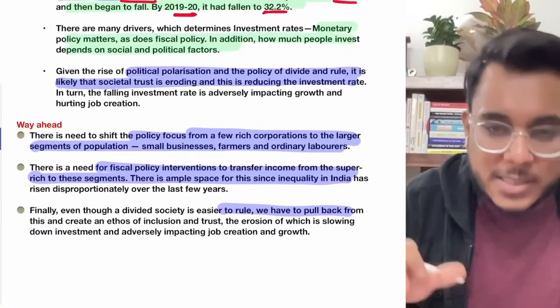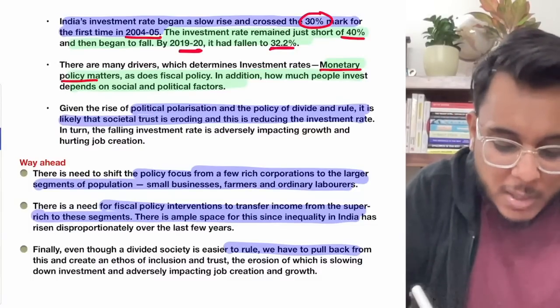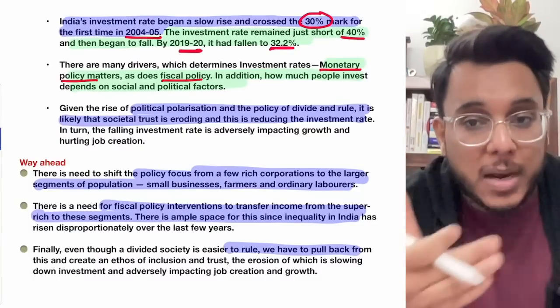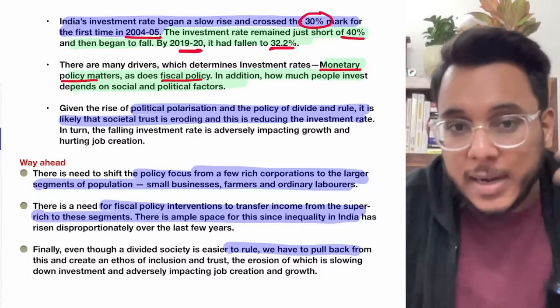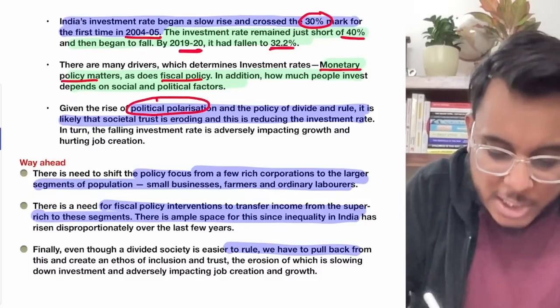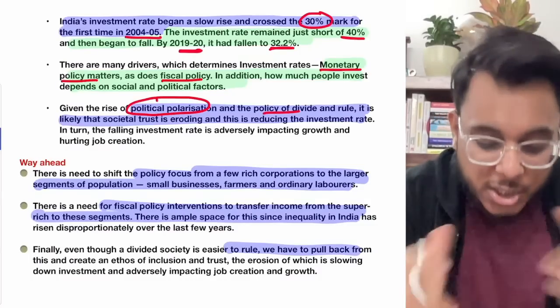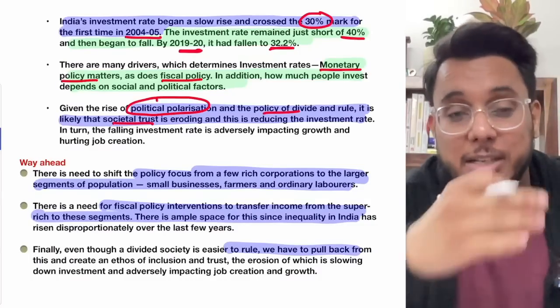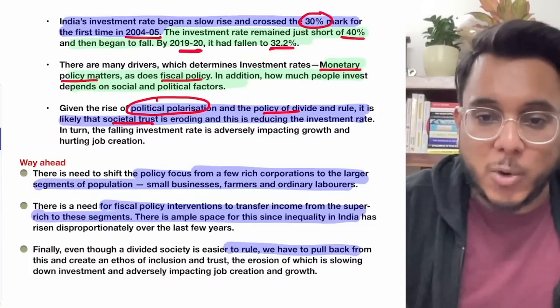Then understand this thing, that the investment rate is determined by many things: monetary policy, fiscal policy, how much people are investing in their human resource capabilities. All this is there. Presently there is a political polarization of society going on. Society is divided, and because of this polarization, societal trust in the government and in the economy, all these things are going down.